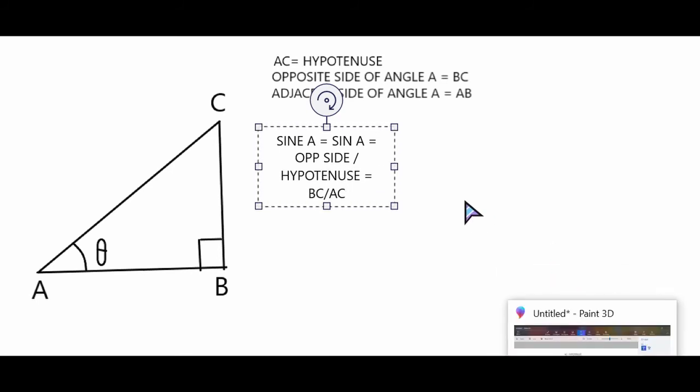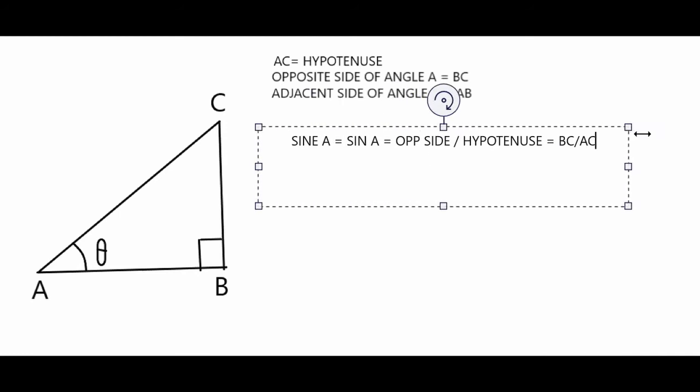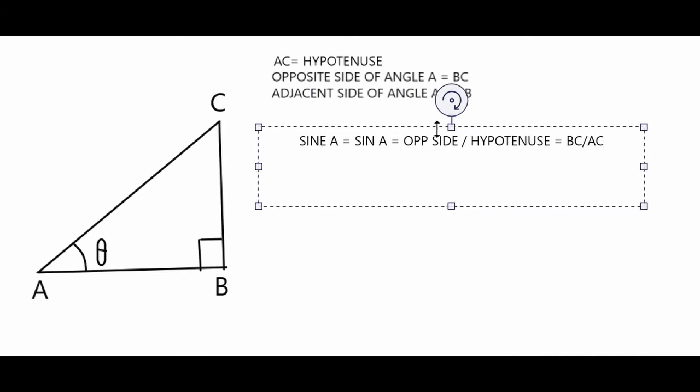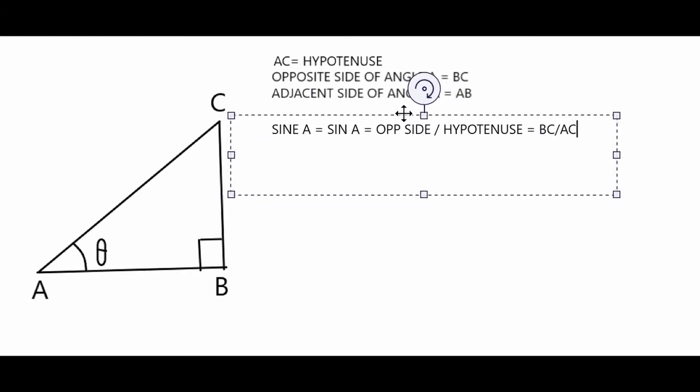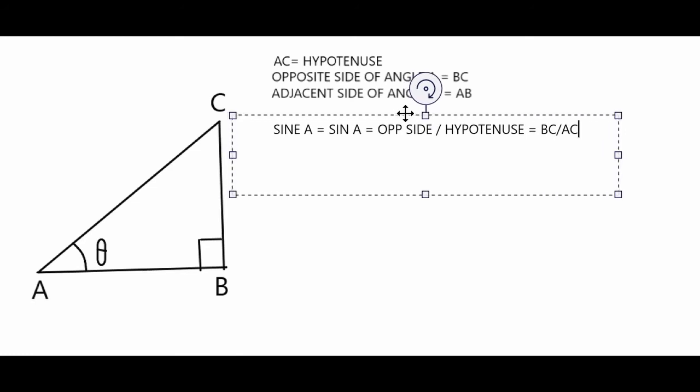This is what we get, sine A. This is the first trigonometric relation that we have with respect to angle A in a right angled triangle ABC.